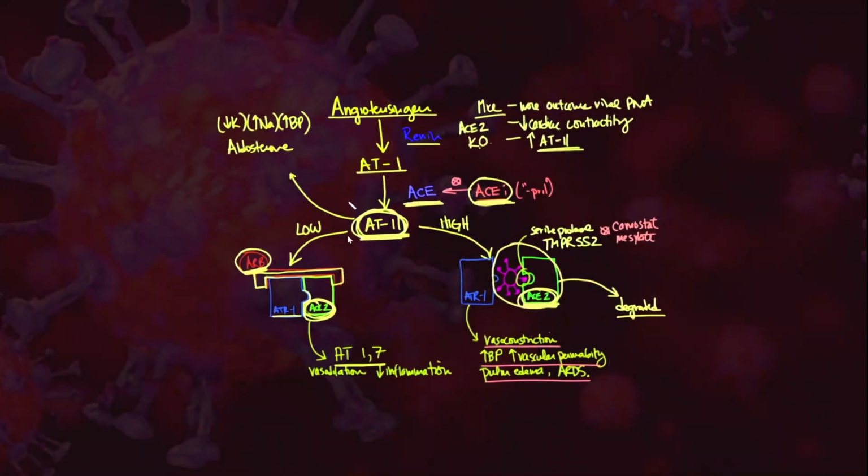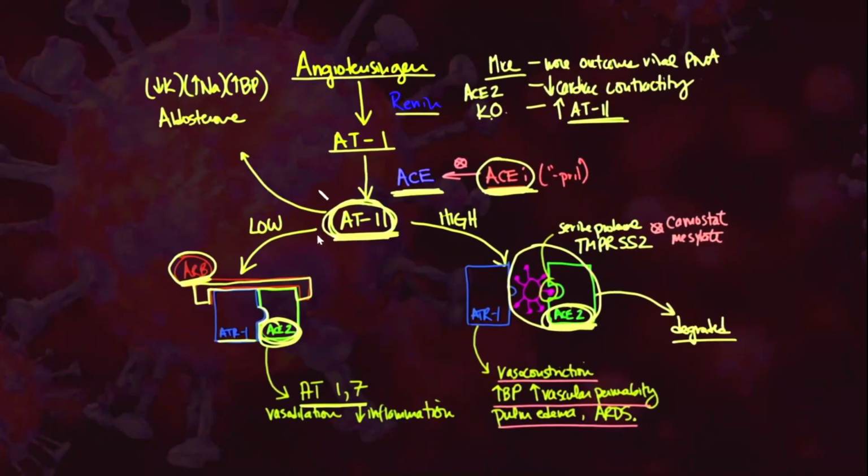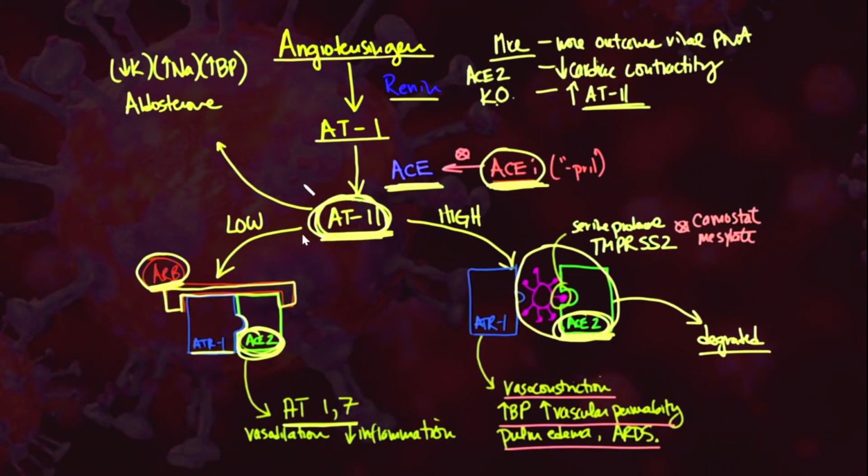So, to summarize, SARS-CoV-2 attaches to the ACE2 receptor, which is present on the type 2 pneumocytes of alveolar cells of the human lung. As it attaches to the ACE2 receptor, it downregulates the ACE2 receptor, and thus the level of angiotensin II rises. Angiotensin II is a potent vasoconstrictor. It increases the blood pressure.